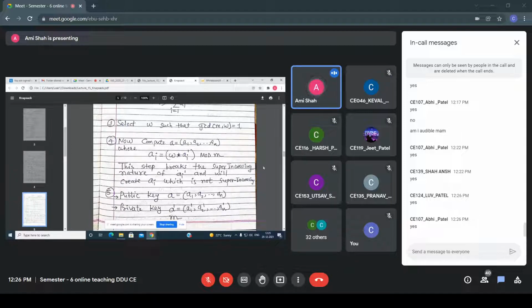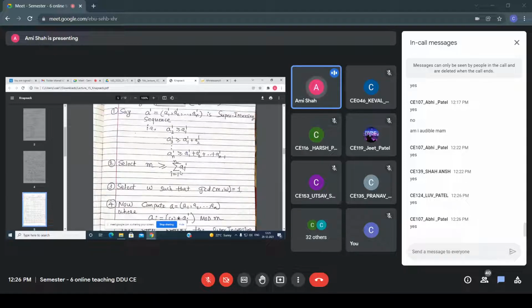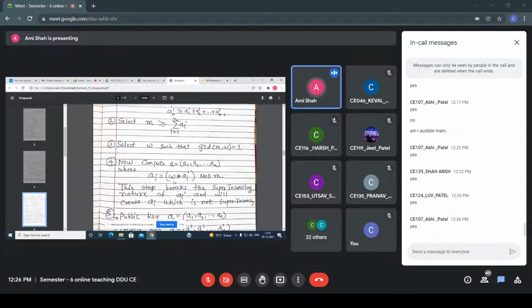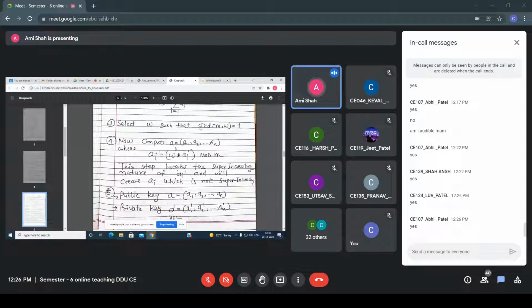And this step breaks the super increasing nature of Ai dash. Initially the Ai dash values are the private key of Bob. Then I calculate M using this equation, then find a W such that the GCD of M and W is 1. Then calculate Ai equals W into Ai dash. When you calculate it, you get a different value of A, which is not super increasing, and this A becomes public. This Ai dash is private to Bob, but this A is public.